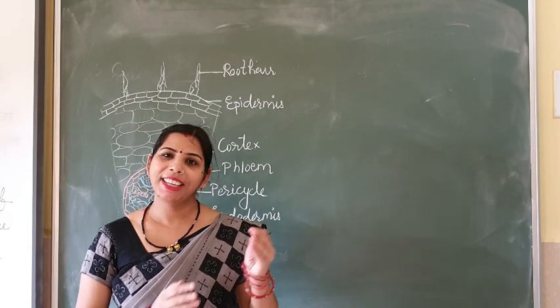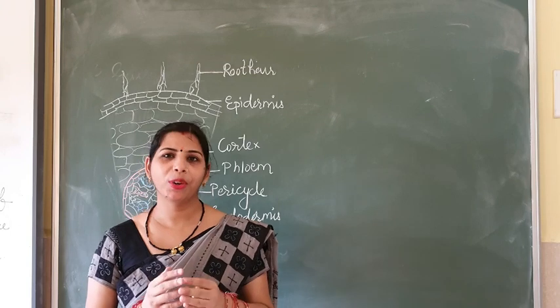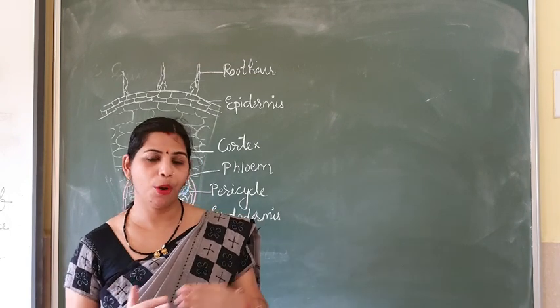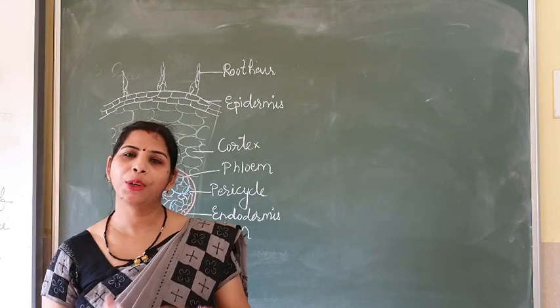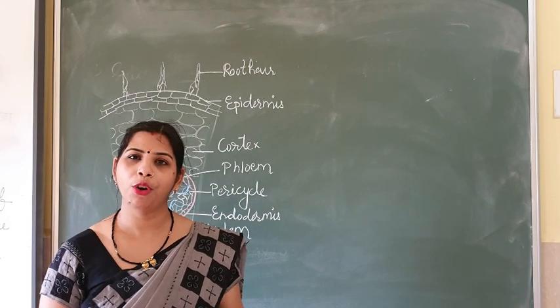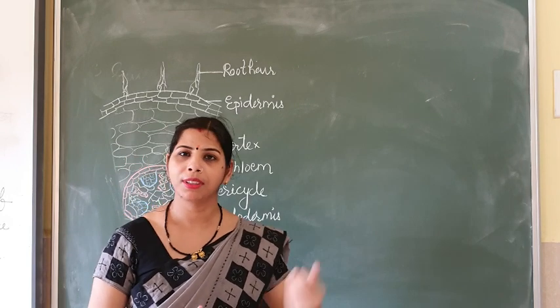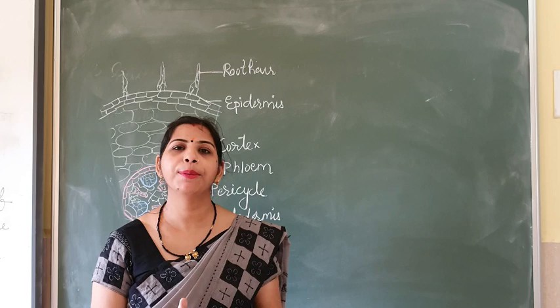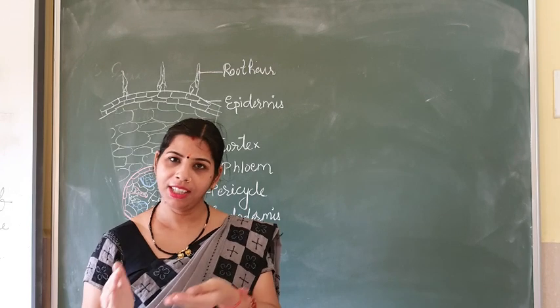Before beginning with the chapter, let's discuss a few things. You are coming to school from your house and then going back home from school. So there is a transport which helps to bring you to school.